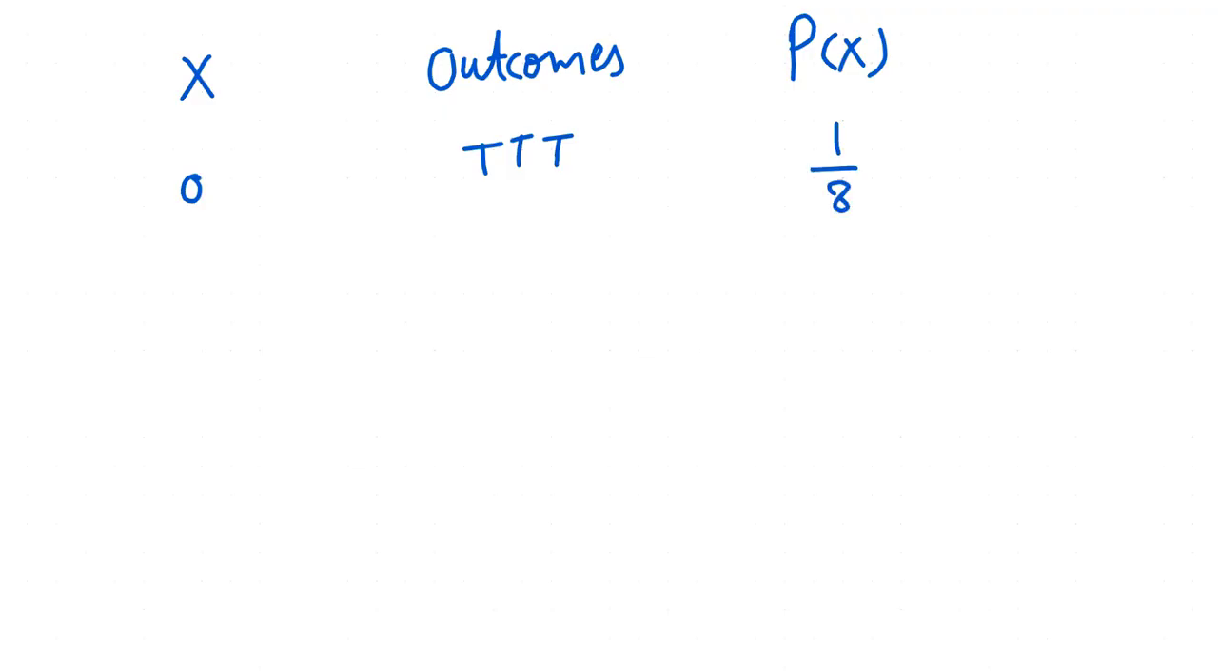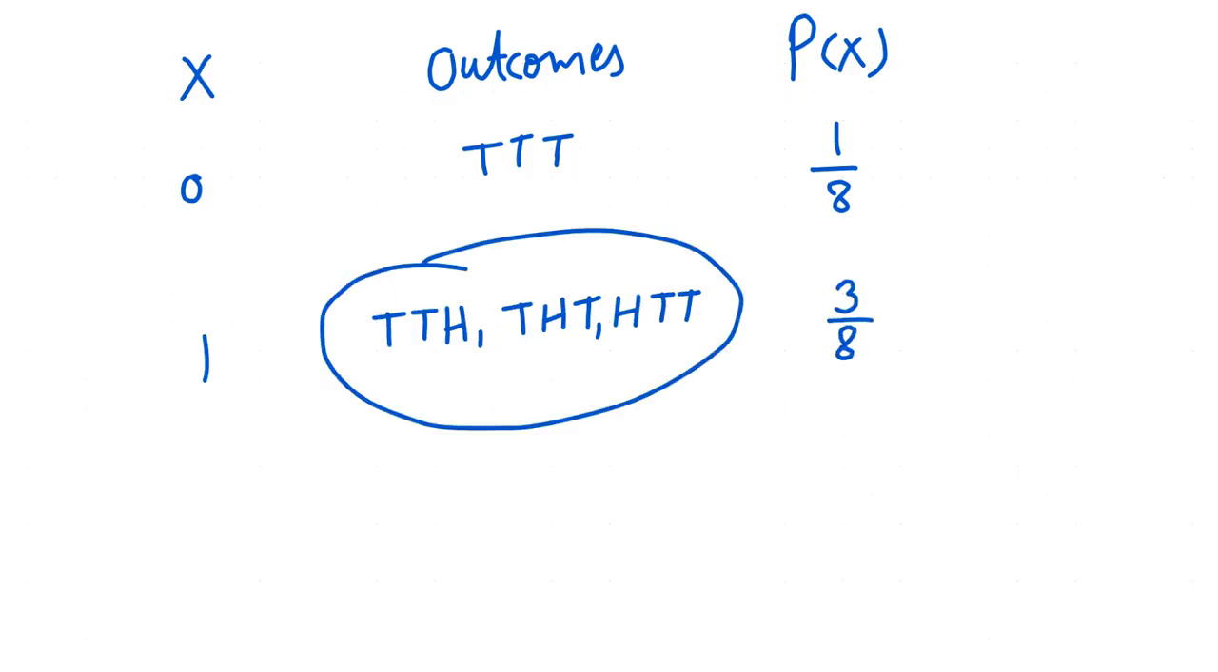Next, for one head, we have 3 outcomes: tail, tail, head; tail, head, tail; and head, tail, tail. So to get one head, the probability is 3 by 8, because we have 3 favorable outcomes and in total we have 8.